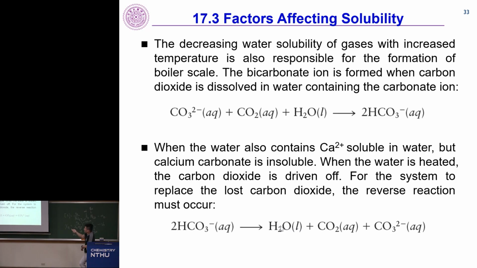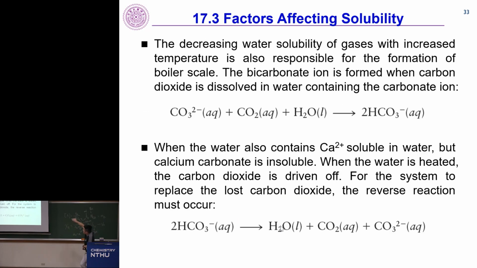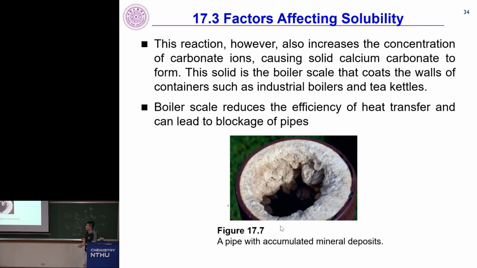This chemical equilibrium will then shift back to create more carbonate. And then carbonate finally will actually form, which is not shown in the equation here, an insoluble salt with calcium 2 plus. Carbonate and calcium 2 plus becomes insoluble, which becomes boiler scale. And this is indeed what you see inside your pots.